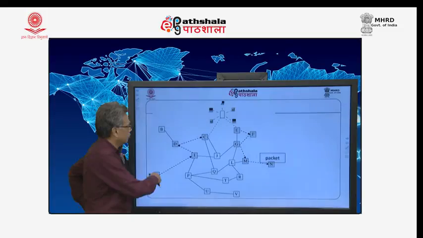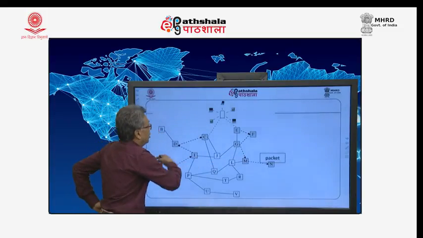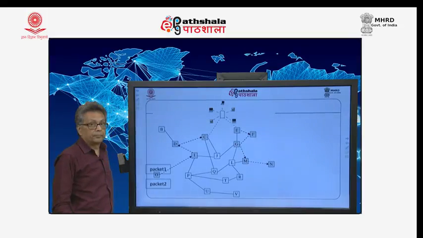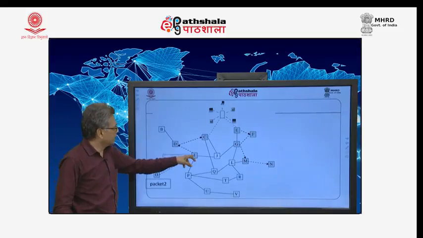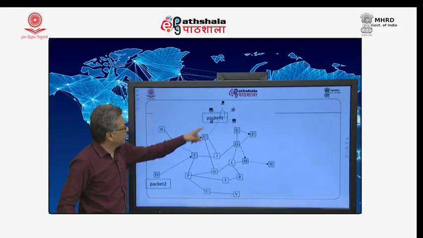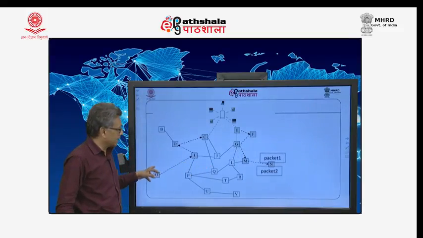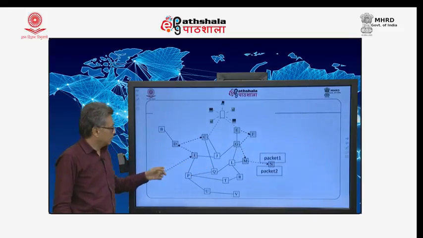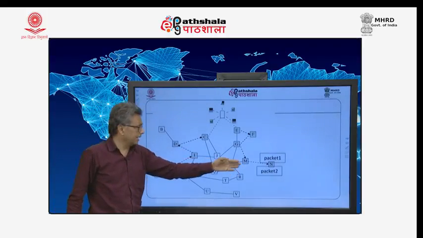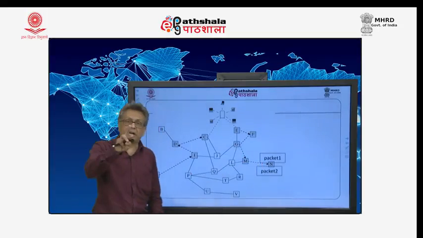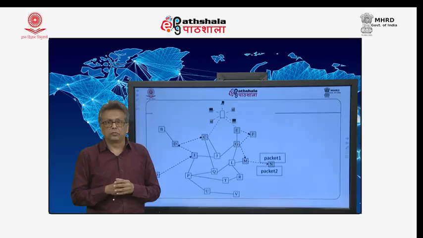Okay. The original path was like this. This path is longer like this. What is the problem? The problem is that the first packet, because there is a congestion at this place, is taking a longer path, and when the second packet is sent, the path is clear and it reaches before this one. So, packet 2 is actually a retransmitted packet of 1. The receiver gets 2 identical packets.